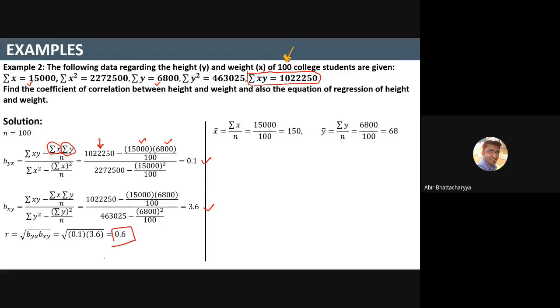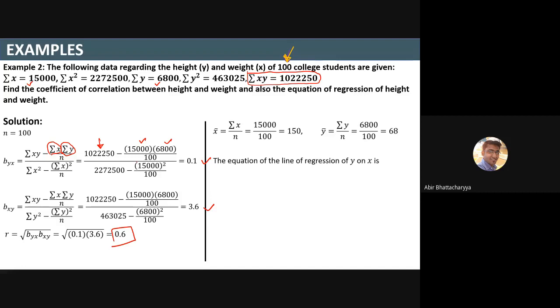Now what are x bar and y bar? X bar equals summation x by n, and y bar equals summation y by n. Just plug in the values of summation x and summation y from the given question, and I will get 150 and 68.